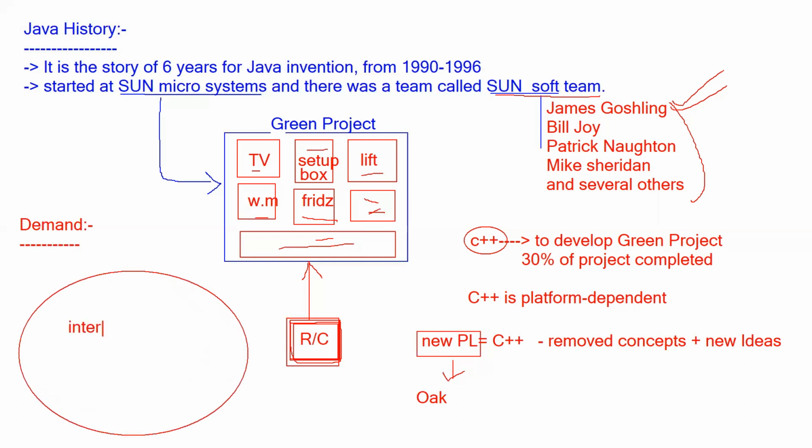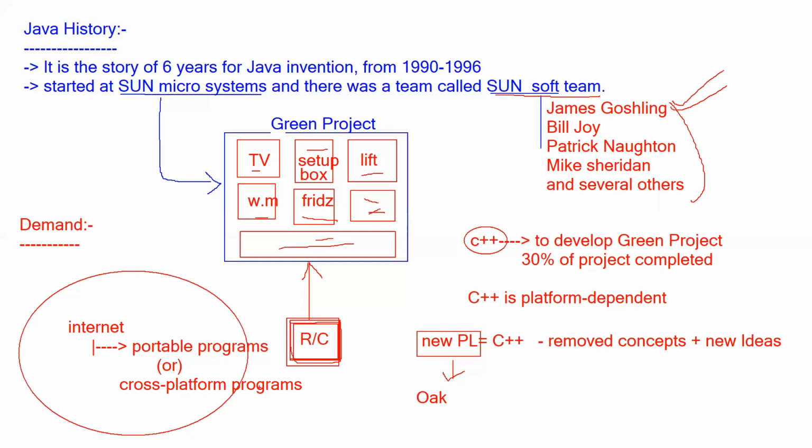So everywhere is internet. And because of the internet, there is a huge demand for portable programs, or you can call them cross-platform programs. So there is a demand for cross-platform programs. What is a cross-platform program? The program that is capable to run on any machine. Then there is a small story I'm telling you.